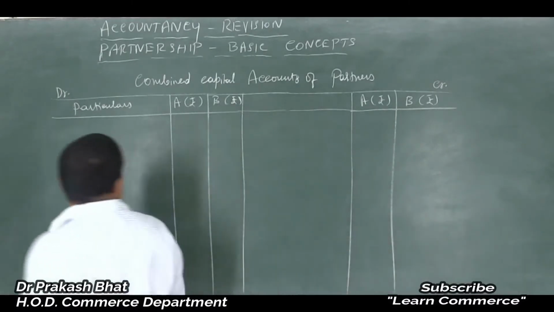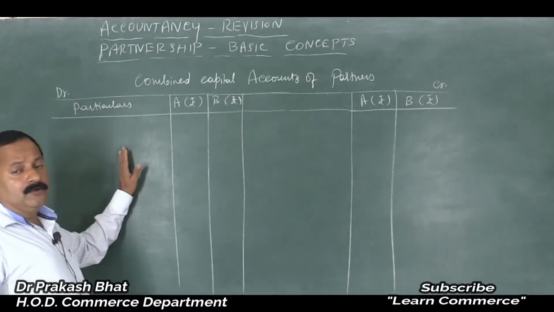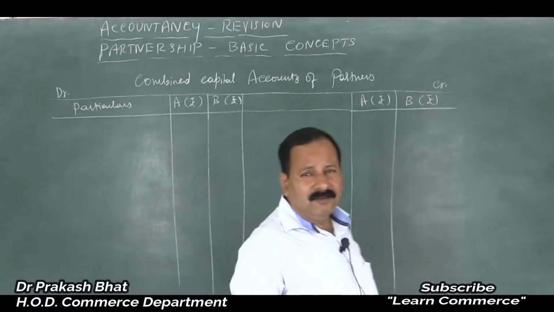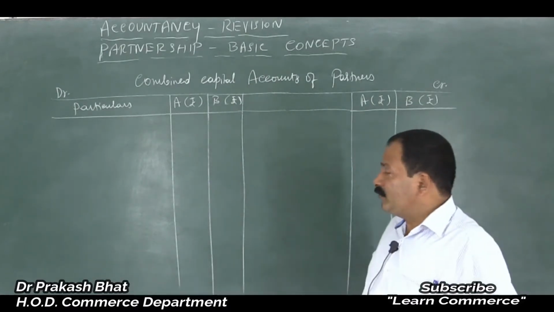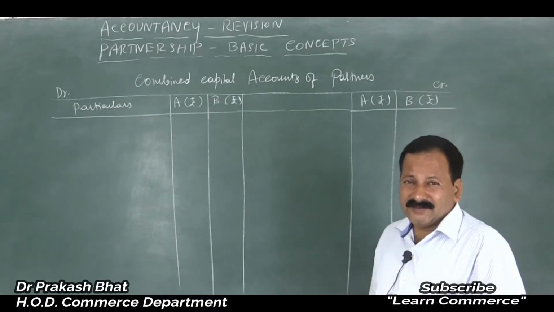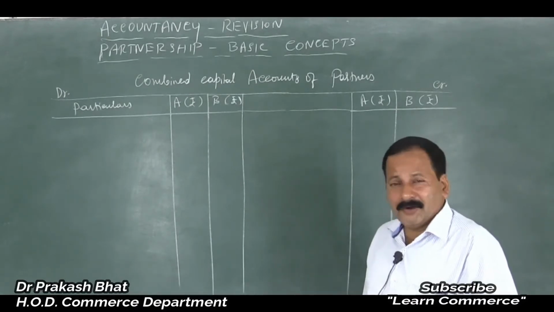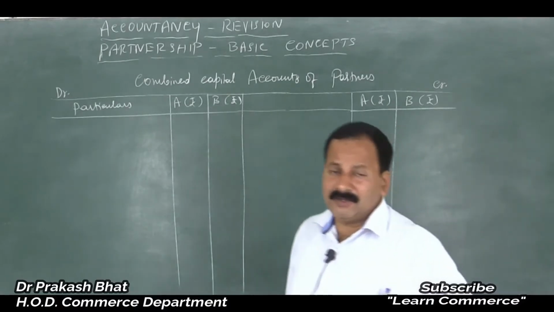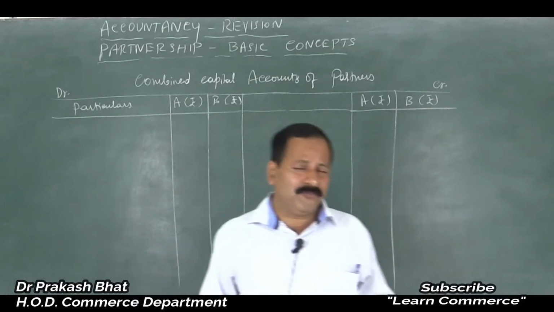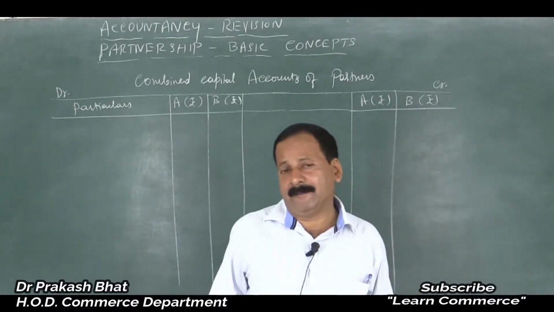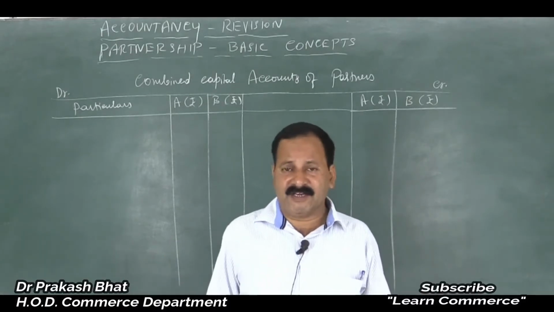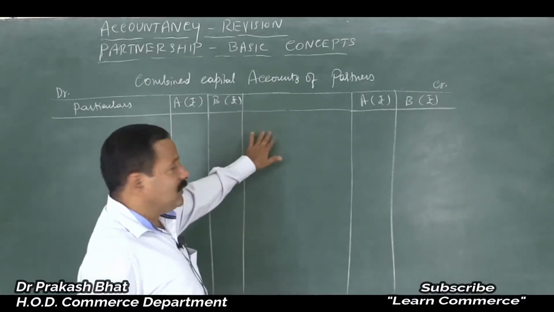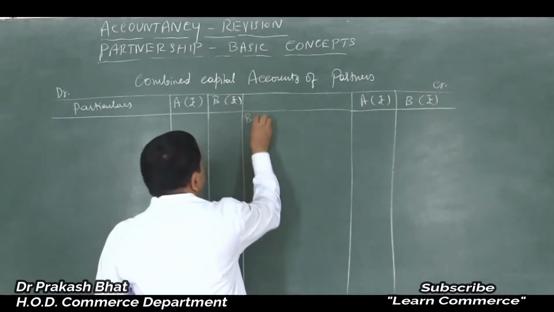So remember friends, most of the times capital account will show a credit balance only. There are some cases, very rare, of a capital account showing a debit balance. So it's overdrawn actually, but that should not be there. Mostly we will have a credit balance in capital account, because capital account most of the times will appear on the liability side only. If there is a debit balance, it will appear on the asset side, but it is a rare case. So here we will start with the credit balance by balance brought down.